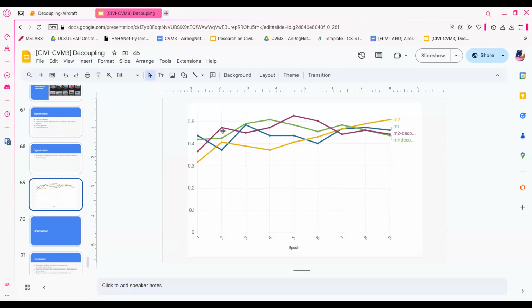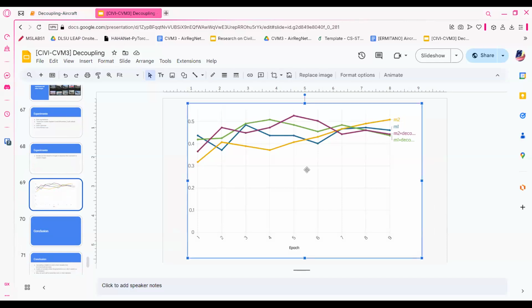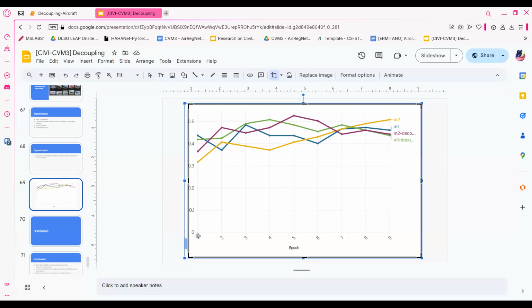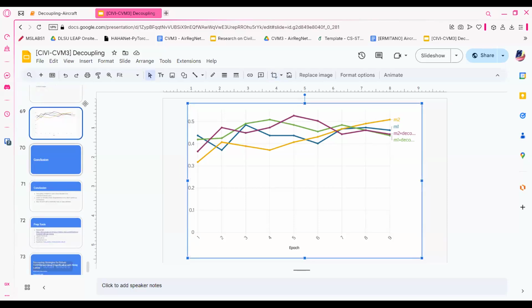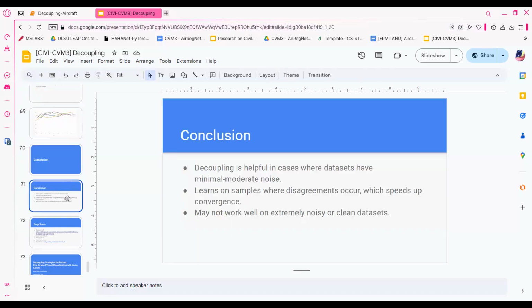So here we show that in the earlier epochs, until epoch 5, the ones with decoupling are performing higher than the ones without decoupling. We're just going to ignore the end, because there's some overfitting, I guess. But we can see that from epochs 1 to 5, they're performing greatly. So I'm just going to skip ahead.